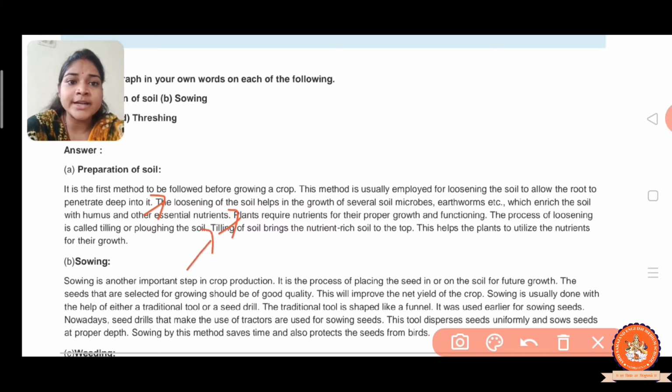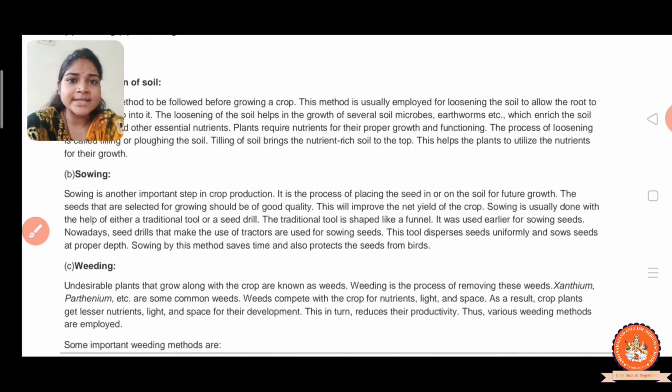Next point again, the tilling of the soil brings the nutrition-rich soil to the top. This helps the plant utilize the nutrition for their growth. You can write in your word also, and in your notebook you have to write with the point. Now the next, sowing. Sowing is another important step in crop production.